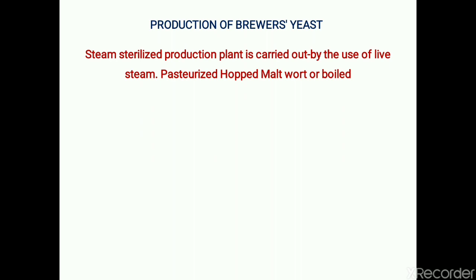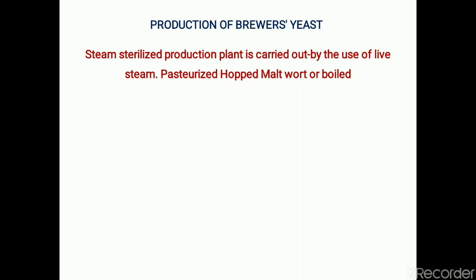Production of brewer's yeast. For production of brewer's yeast, a steam sterilized production plant is used, in which there may be addition of pasteurized hop malt wort or the boiled malt.